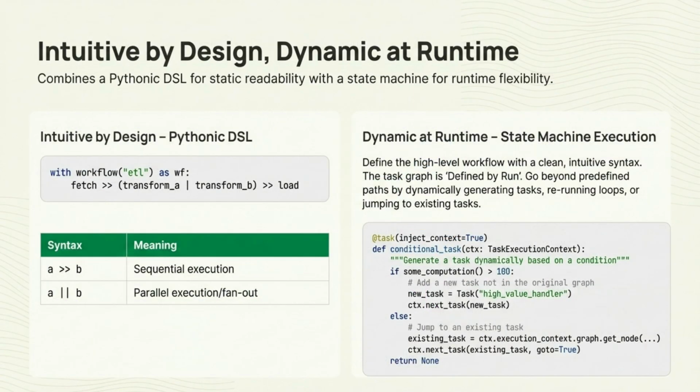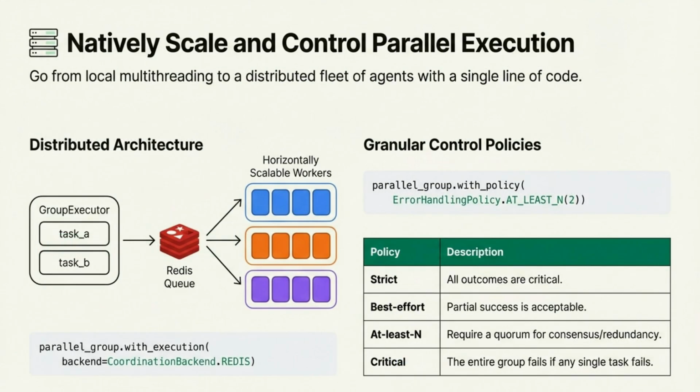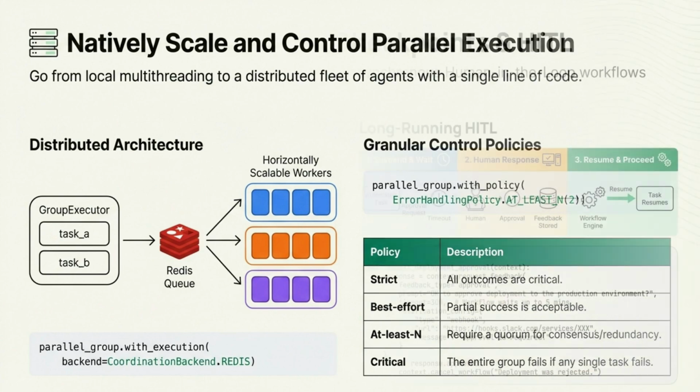Workflows are defined using a Pythonic DSL, optimized for readability. At runtime, Graflow executes workflows as a state machine, enabling dynamic branching, loops, and task re-execution. This allows engineers to write clear code without sacrificing runtime flexibility. Graflow scales from local parallel execution to distributed execution using Redis-backed workers. Parallelism is governed by explicit policies such as strict, best effort, quorum-based, and fail fast. This gives engineers precise control over failure semantics in distributed systems.